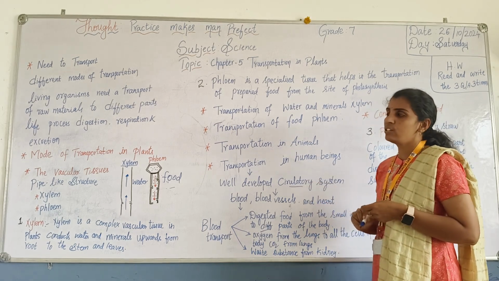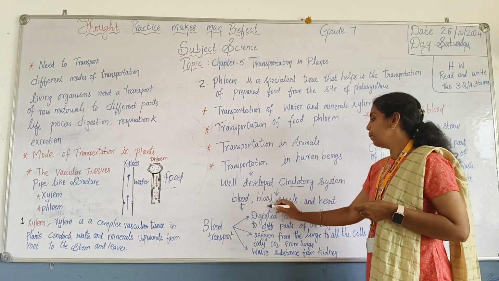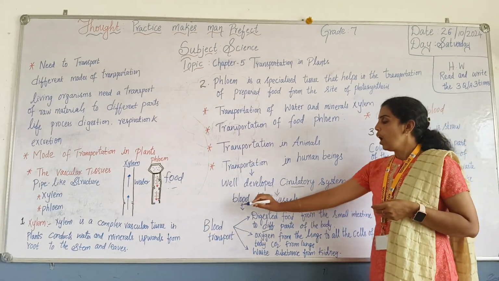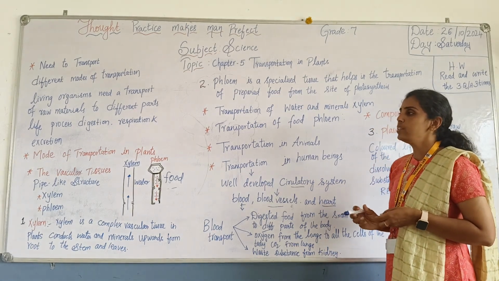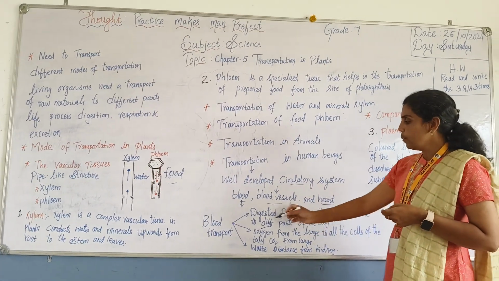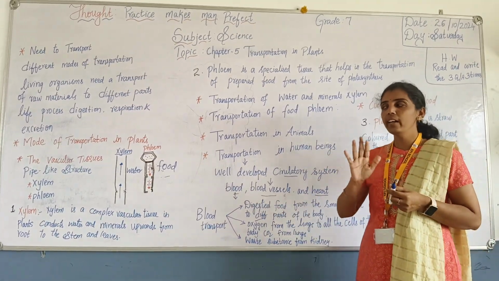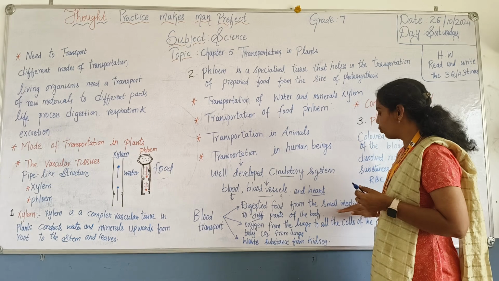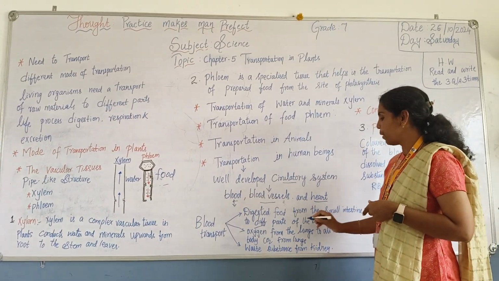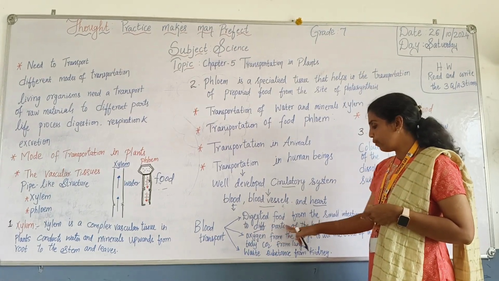In this circulatory system, we come to the blood. You all know that blood vessels and the heart are present in the circulatory system. What is blood and how does it transport from one part of the body to another? It carries the digested food from the small intestine to the different parts of the body.